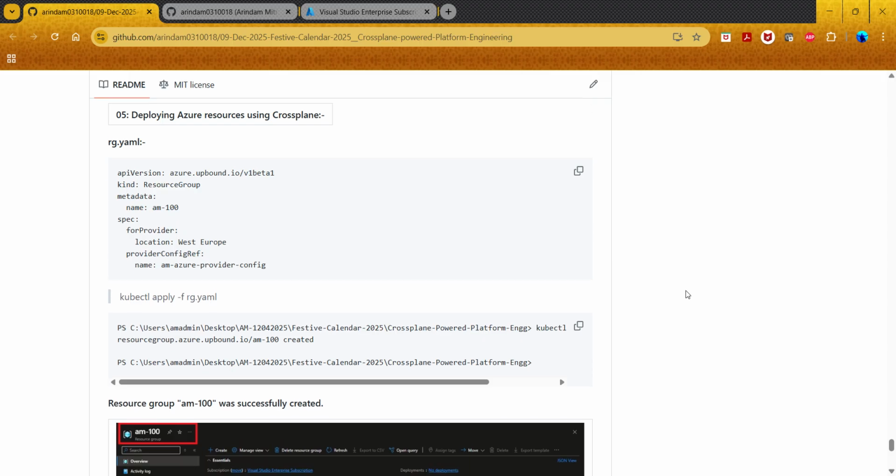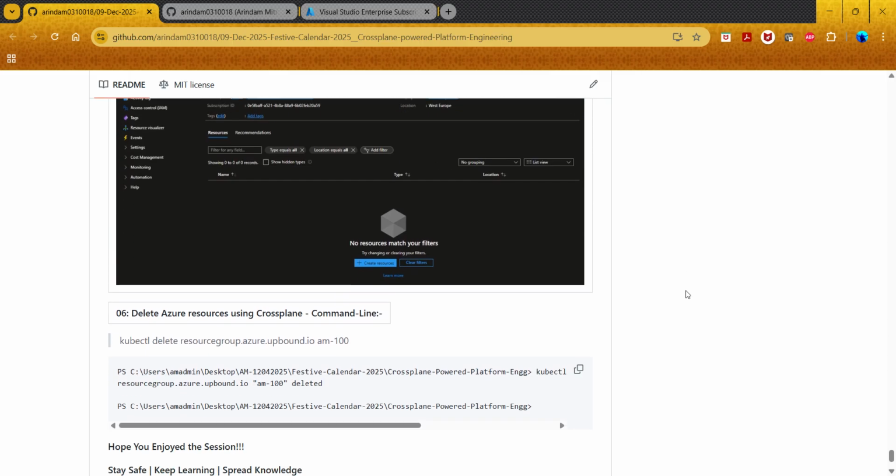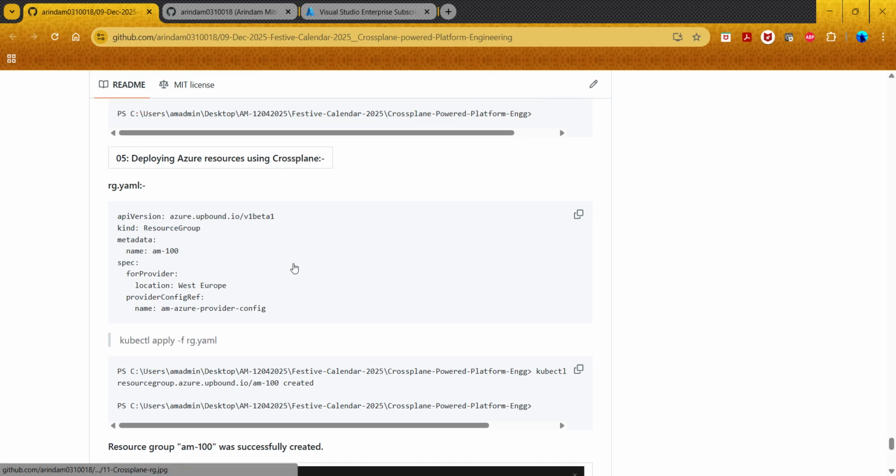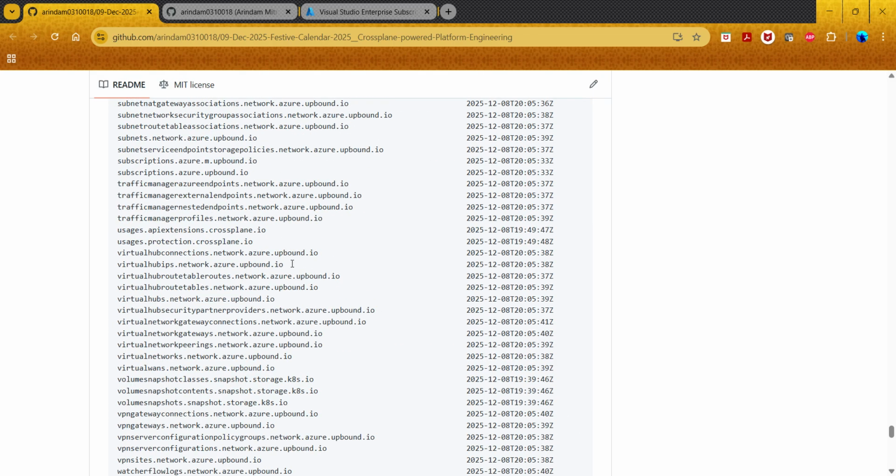Now, similarly, it's the same thing. You don't need any YAML file to delete it, but you simply run this command, delete resource group.azure.upbound.io. But how did I get this? How do I know that I have to use this? It is again from the CRD.